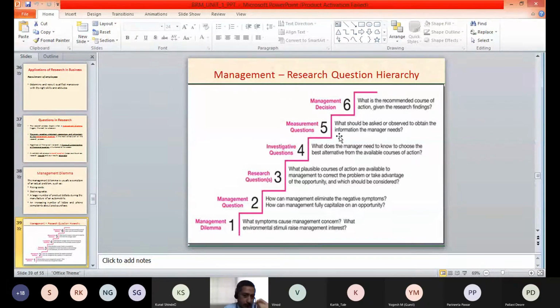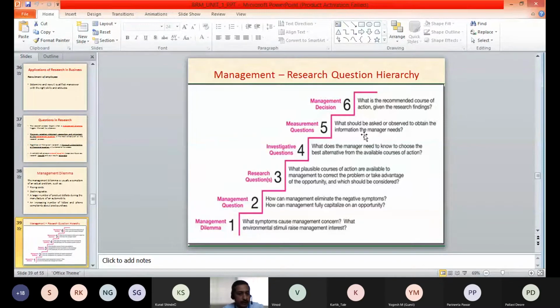And then another step comes, that is the measurement question. In this measurement question, we frame the questions which can be asked to the respondents or the sample for the study, and what we intend to understand is what should be asked or observed to obtain the information the manager needs.